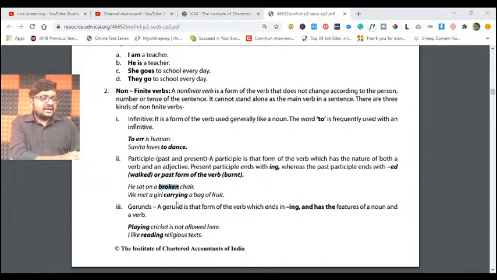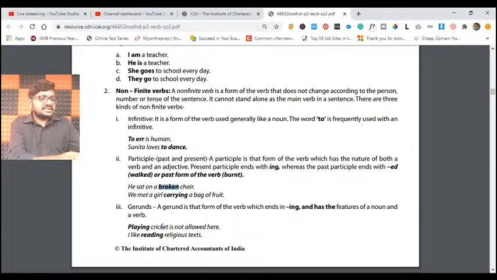Similarly, we met a girl carrying a bag of fruits. So you met a girl, okay, but what is she doing? She's carrying a bag of fruits. So carrying is a verb and also an adjective. She is not just a normal girl, she is a girl who is carrying fruits whom we have met. Understanding, friends? So if you use a verb as a noun, you call it an infinitive. If you use a verb as an adjective, you call it a participle.